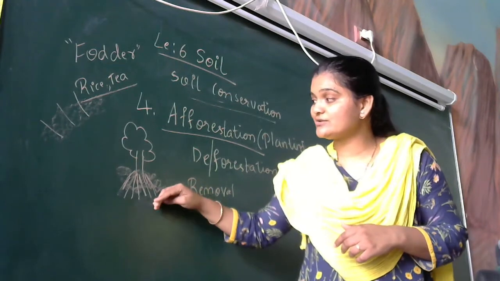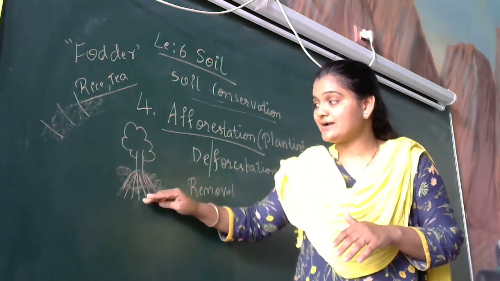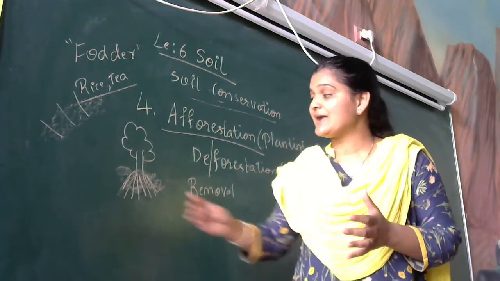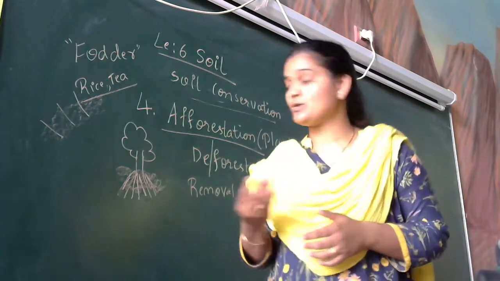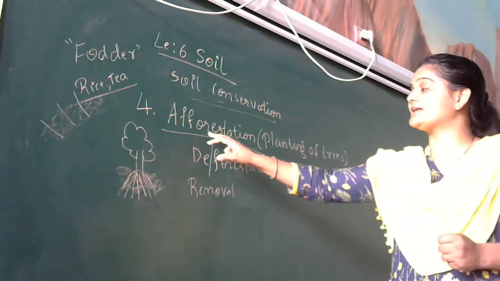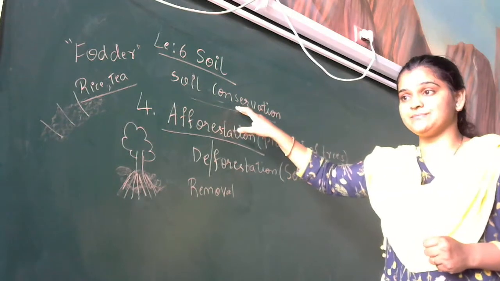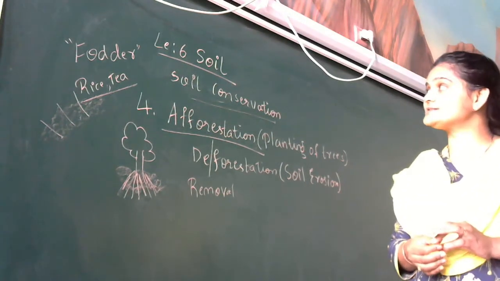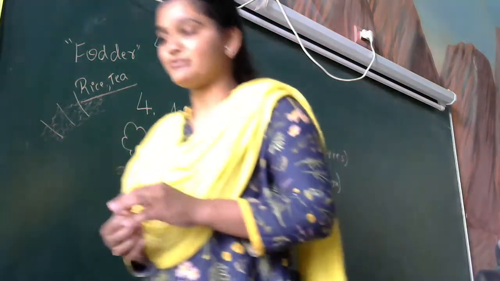Against soil erosion, the particles are tightly bound along with the roots. But when we cut down the trees, the roots become completely loose, and due to this the soil is more prone to erosion. That is why afforestation helps for soil conservation. So this is regarding soil conservation. I hope the concept is more clear. Soil conservation, totally 4 factors.